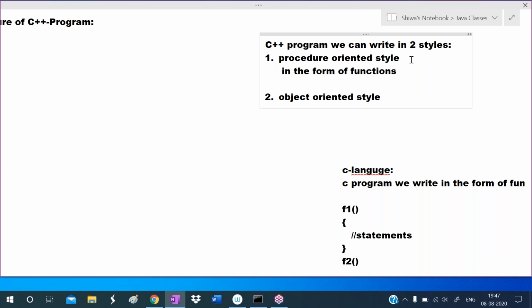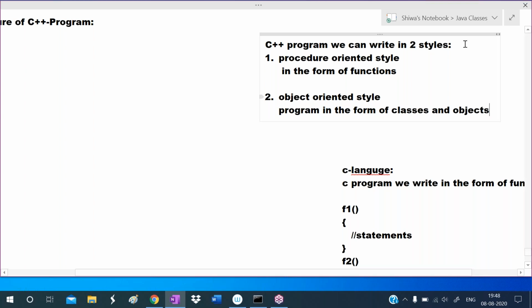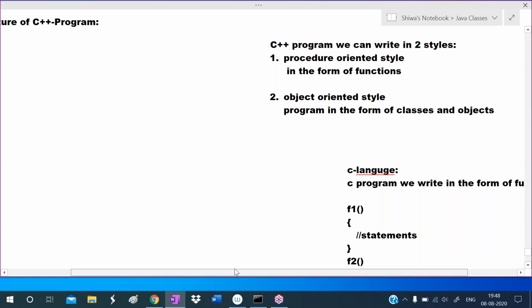Object oriented style means we write the program in the form of classes and objects. So a C program we write in the form of functions, that is procedure oriented style. A C++ program we can write in two styles. One is procedure oriented style, another one is object oriented style. Procedure oriented style means we write in the form of functions. Object oriented programming style means we write the program in the form of classes and objects. So both styles we can use.